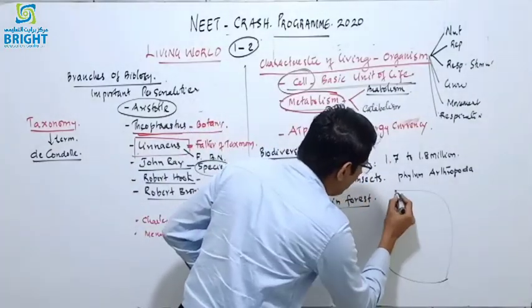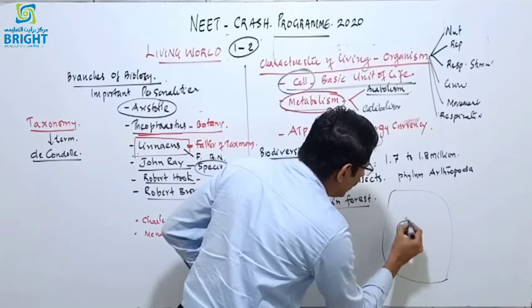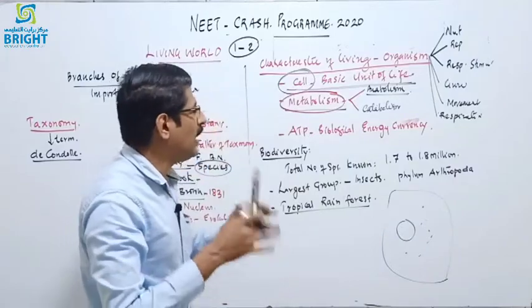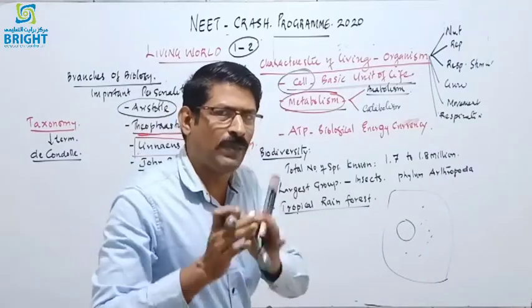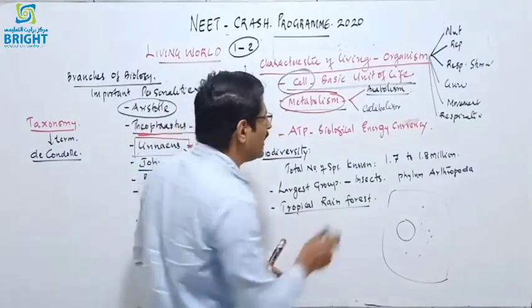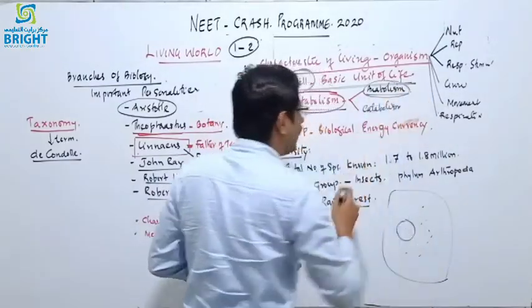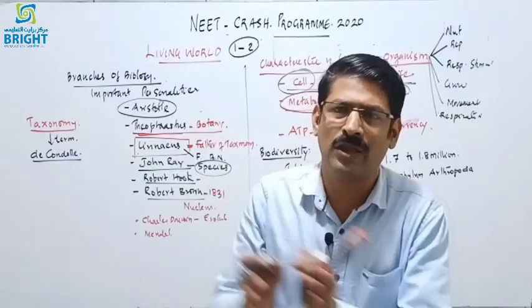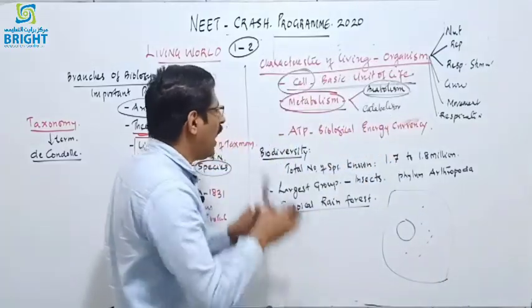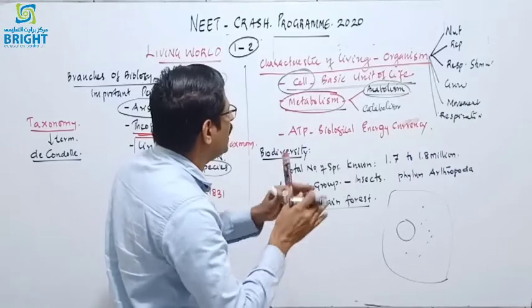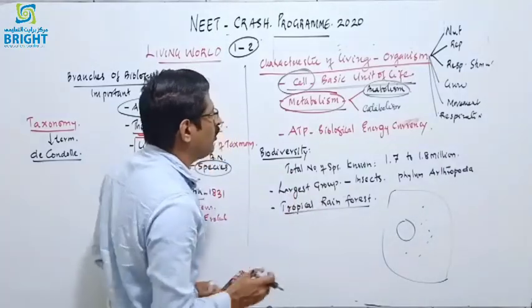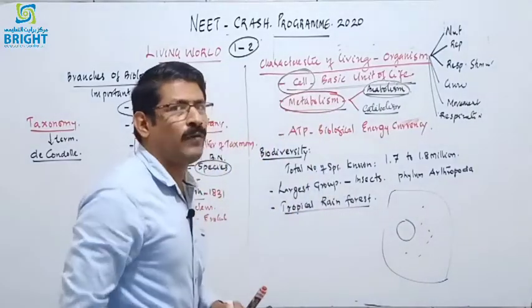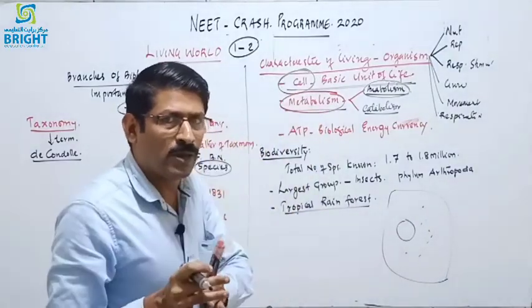So the cell has a cell membrane and a nucleus, and there is cytoplasmic content. And the cytoplasm is the major arena of various metabolic activities or chemical reactions, and those chemical reactions or metabolic activities are controlled by specific enzymes. Enzymes are proteinaceous compounds except certain enzymes like ribozyme, and these enzymes control metabolism, and that includes anabolism and catabolism. That is the characteristic of a living organism.